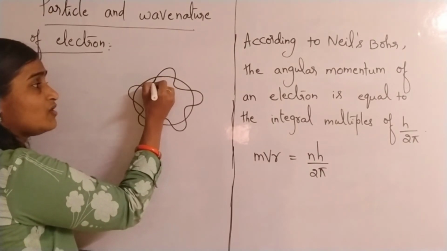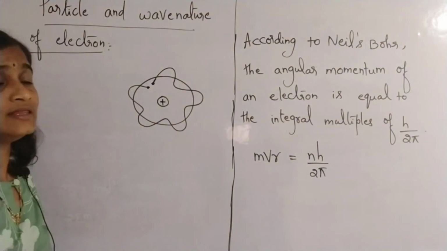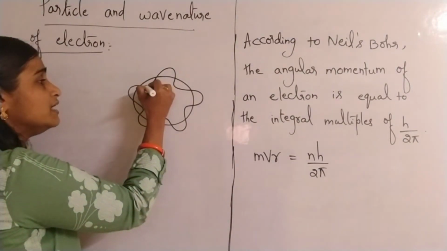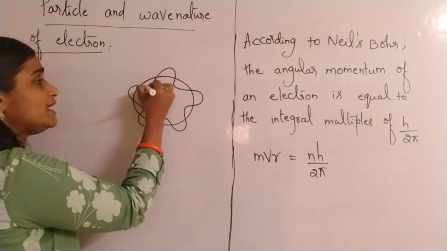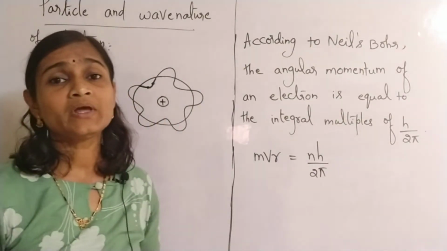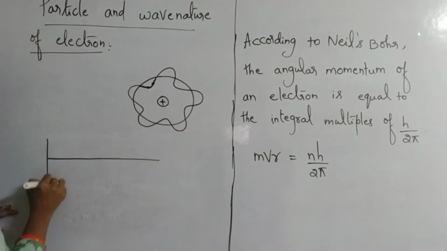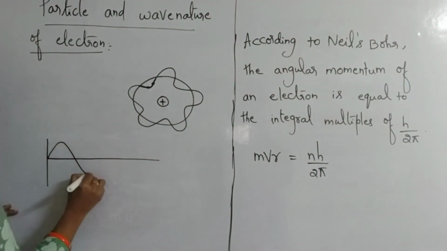If one end of the electron wave gets connected with the other end without any deviation, that is like a stationary wave. What is a stationary wave?